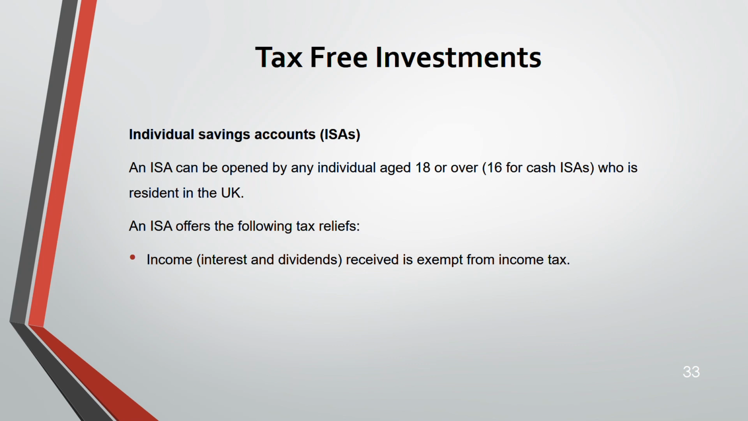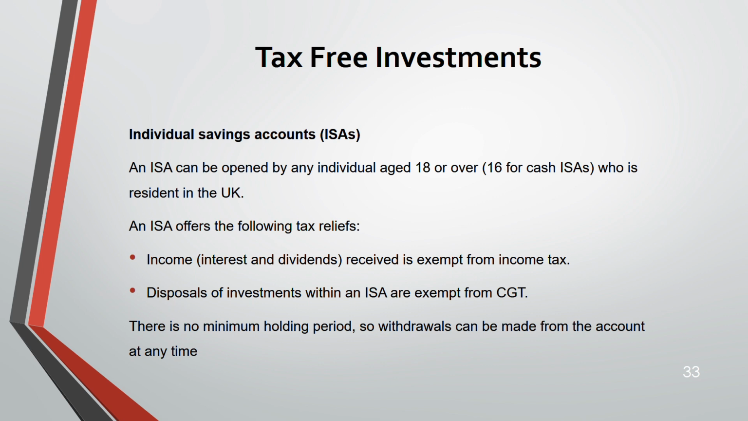Number one, the income of an ISA. If you have a stocks and shares ISA, you get a dividend, and if you have a cash ISA, you get interest. Both types of income are exempt from income tax. Number two, if you dispose of the ISA, it is exempt from capital gains tax also. And the good thing is there is no minimum holding period that says you have to hold it for a certain time for it to be tax free. So you can withdraw anytime from the account.